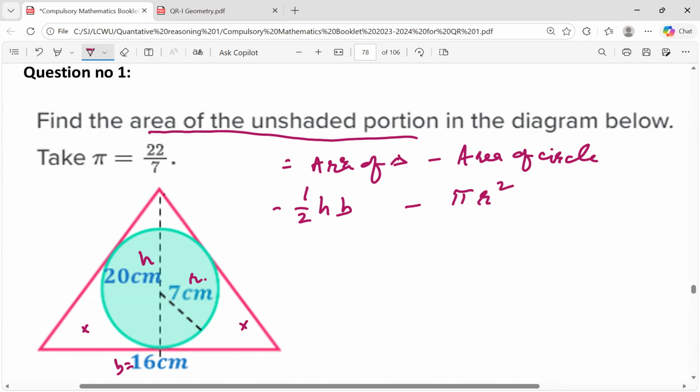Okay, so this is equal to half, h is 20, multiplied by, all values are in centimeters, so you can simply directly apply them, 16, minus pi, which is 22/7, multiplied by r, 7 square. So you can simplify it to get the answer.